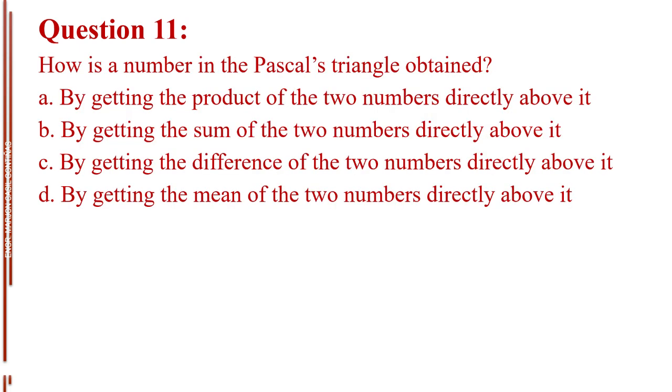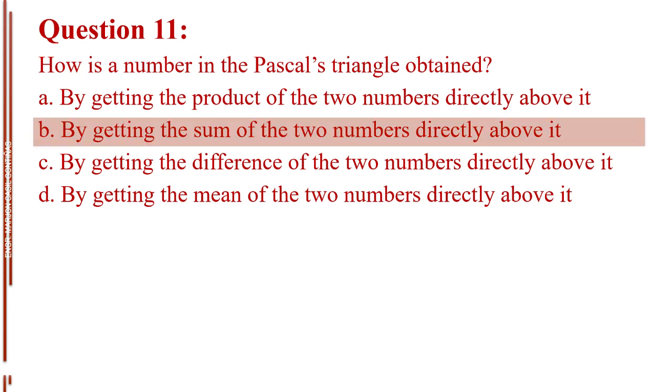Question number 11. How is a number in the Pascal's triangle obtained? Letter A, by getting the product of the two numbers directly above it. Letter B, by getting the sum of the two numbers directly above it. Letter C, by getting the difference of the two numbers directly above it. Letter D, by getting the mean of the two numbers directly above it. The answer is letter B, by getting the sum of the two numbers directly above it.